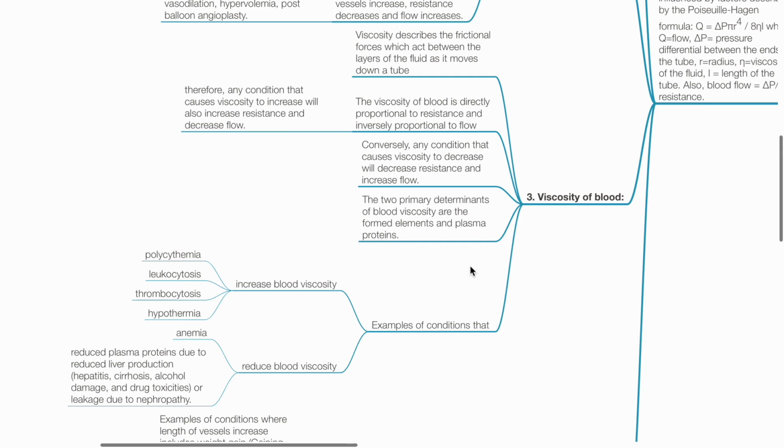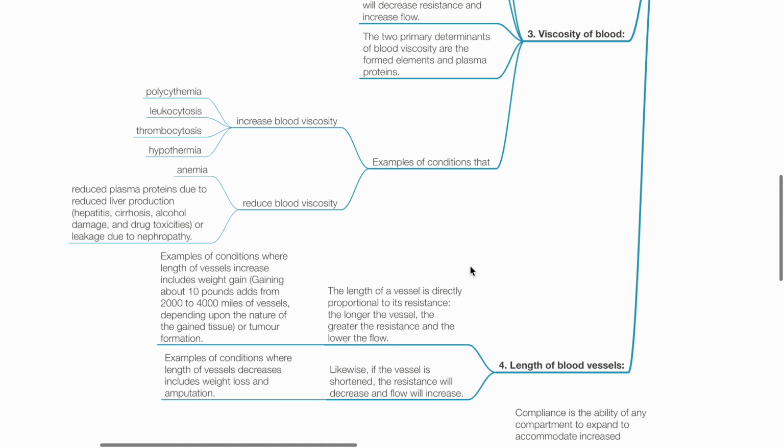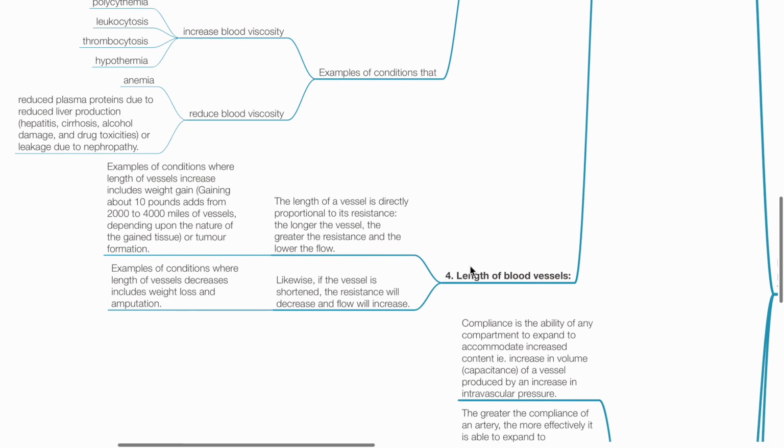Two primary determinants of blood viscosity are the formed elements and plasma proteins. Examples of conditions that increase blood viscosity include polycythemia, leukocytosis, thrombocytosis, and hypothermia. Examples of causes of reduced viscosity include anemia and reduced plasma proteins, for example due to reduced liver production or leakage, for example due to nephropathy.